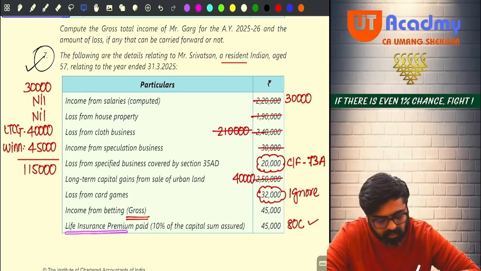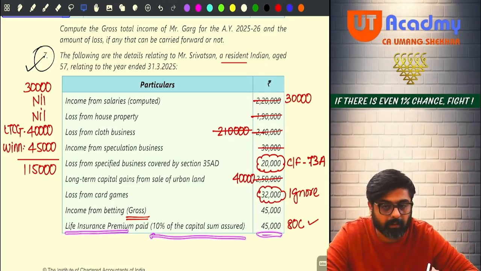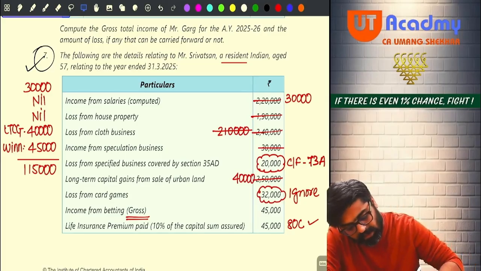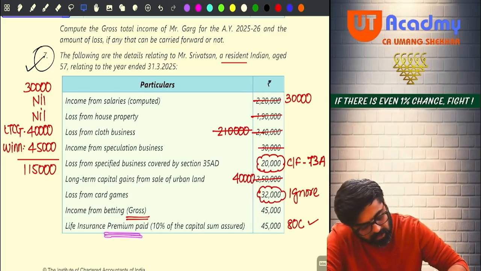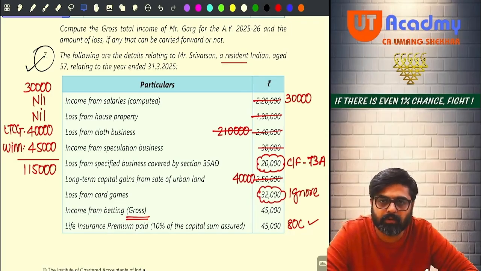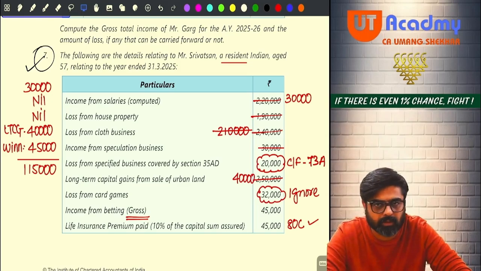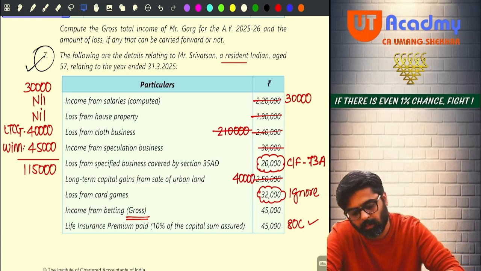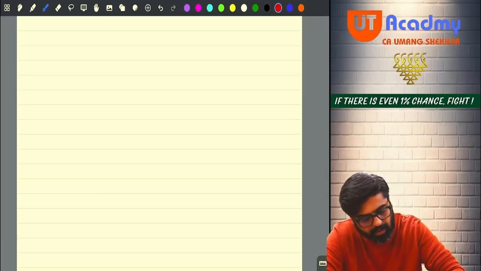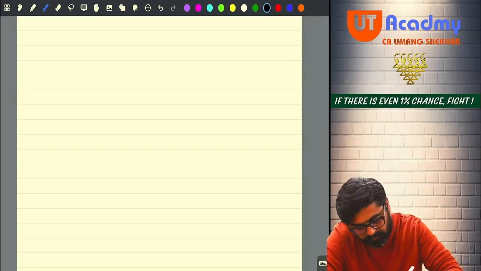Now there is life insurance premium, which is 45,000, that is 10% of the capital sum assured. So whatever is the capital sum assured of this policy, 10% of that, 45,000, I am paying as life insurance premium. So whenever the life insurance premium is paid, for that I get the deduction under section 80C. Yes or no? Now from this you are supposed to calculate the total income. Now pay attention. Salary I completed. Okay. So what was my income from salary?